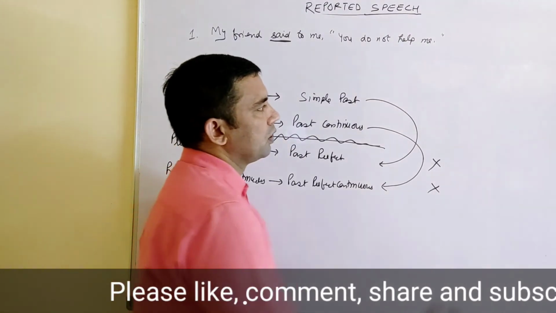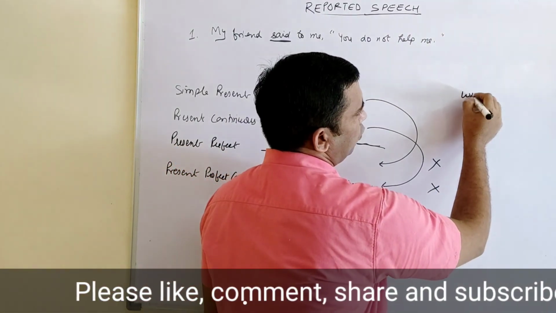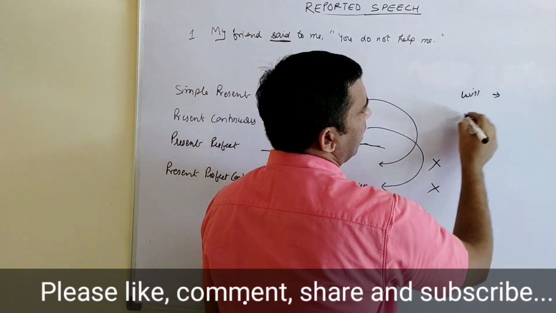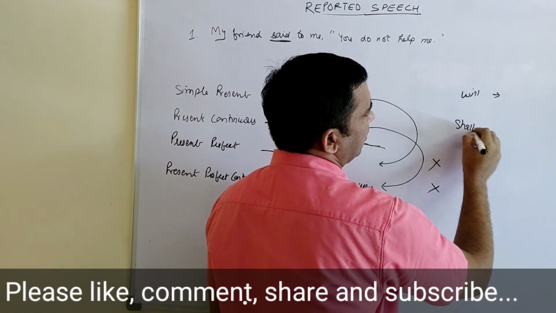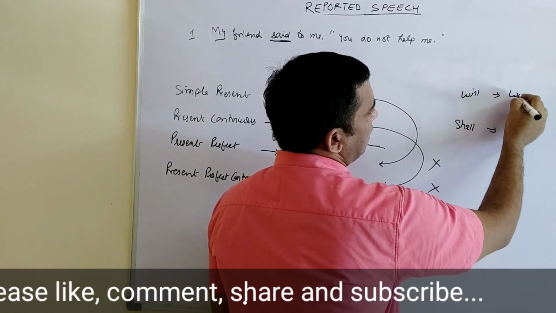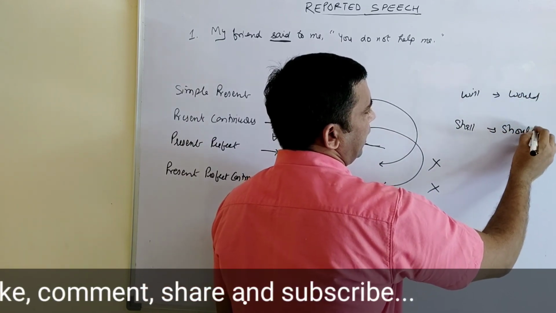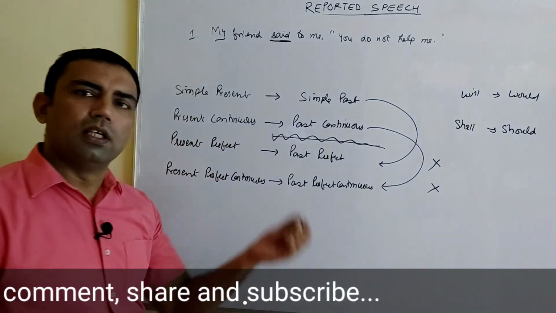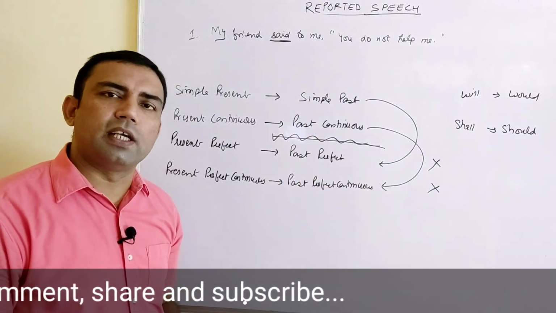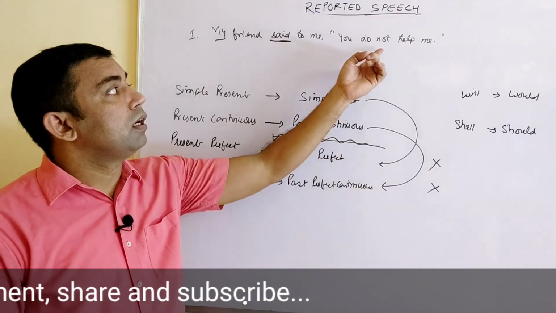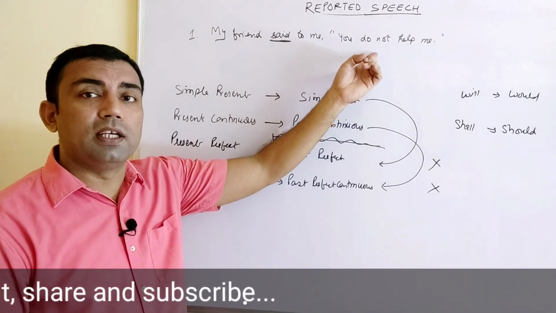Now about the future. In future we basically have two verbs, will and shall. Will changes into would and shall changes into should. These are the two changes which take place in future tense, in the inverted commas only, right?